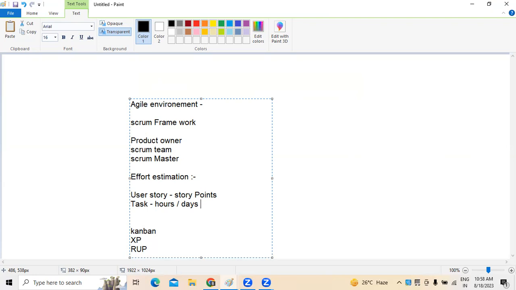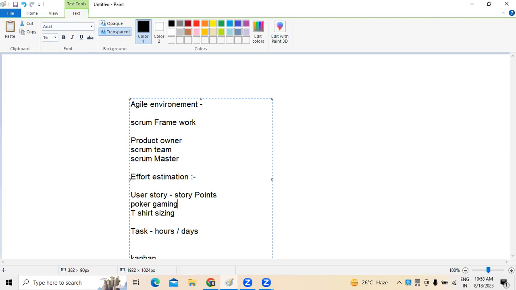Now in today's video, I'm going to explain user story points, because most of the people working in an agile environment, I don't say everybody, some people may not have an idea how these story points are taken into account and how we generally follow them. Whenever we want to give story points, there are techniques we follow. One is the poker gaming technique, and the second is t-shirt sizing. T-shirt sizing means, as we all know, L, XL, M, S. This is how the technique generally is. T-shirt sizing.